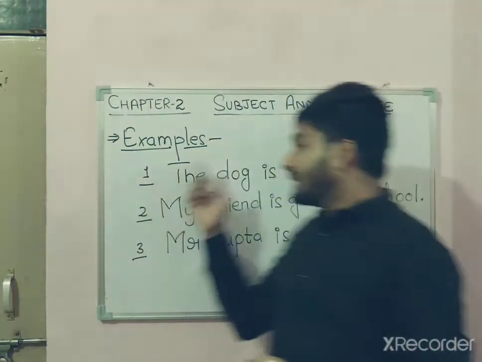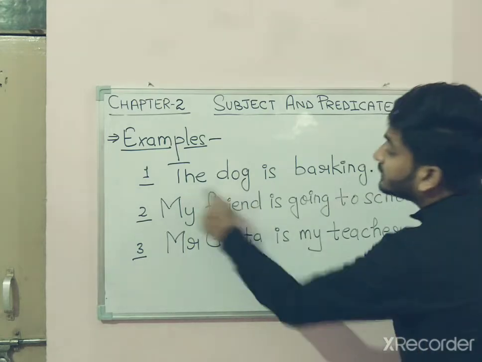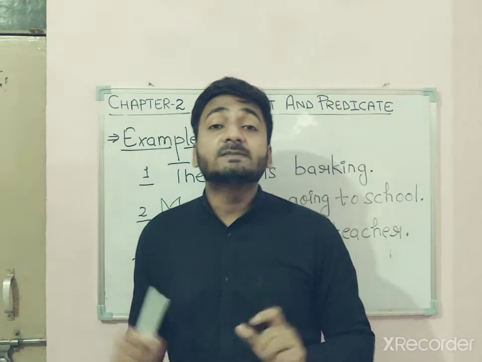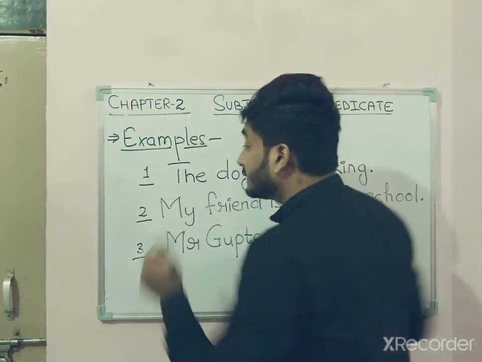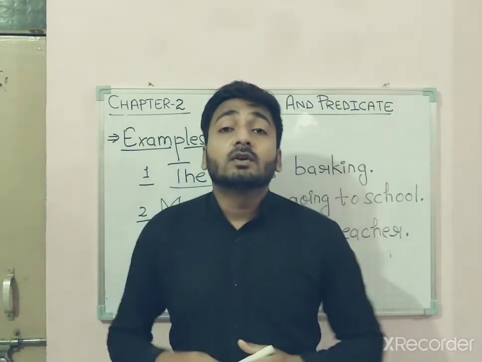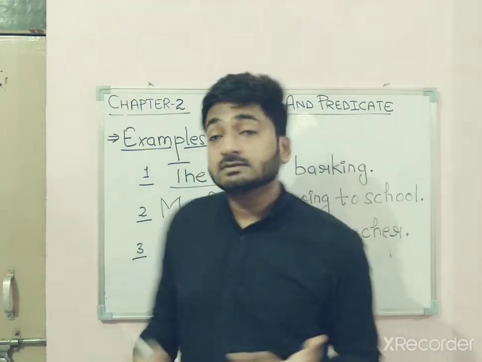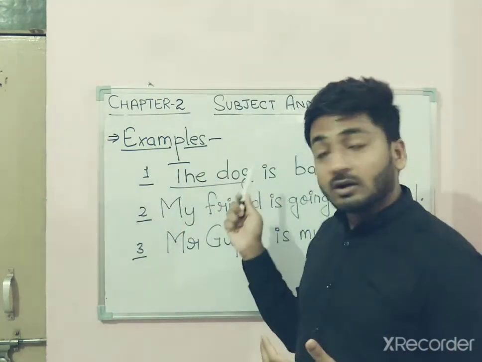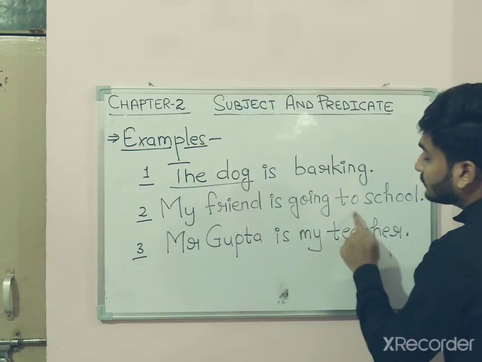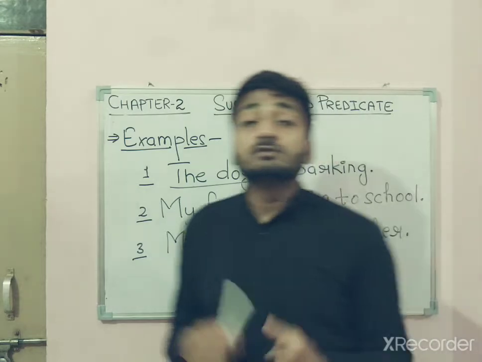Now look at these examples. The dog is barking. Who is barking? The dog. That means in the sentence, about whom are we talking? The dog. Number 2, my friend is going to school. Who is going to school?